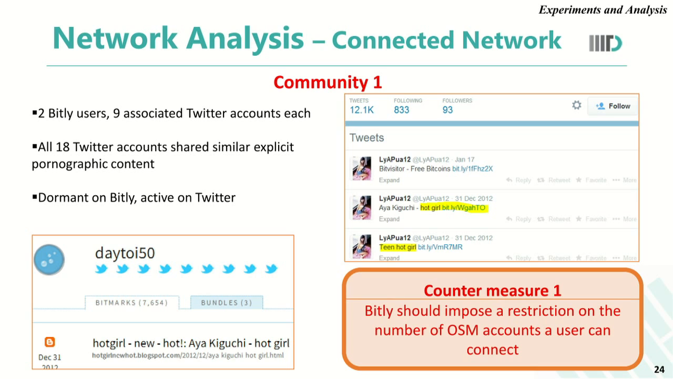This particular snapshot gives the Bitly profile of one of these 2 users who connected 9 Twitter accounts, and this is one Twitter account corresponding to this particular Bitly profile. This makes us give a countermeasure that Bitly should actually impose a restriction on the number of online social media accounts a user can connect. This is important because users are connecting multiple social media accounts, specifically malicious users are doing this, in order to spread an active spam campaign. The other 2 communities that we detected have been documented in my thesis report, and I'm not discussing it here.